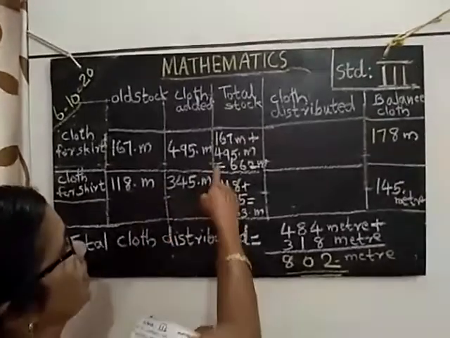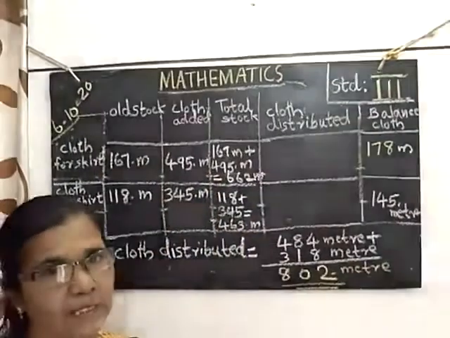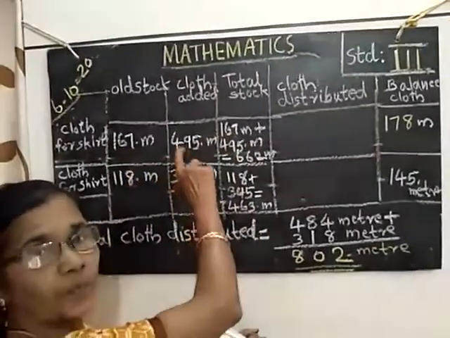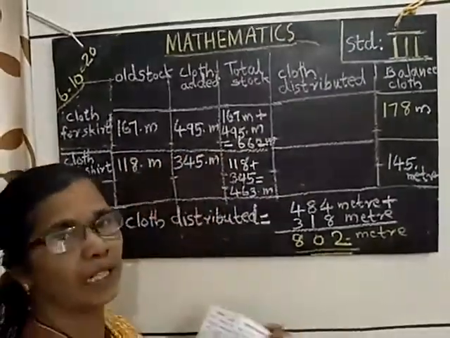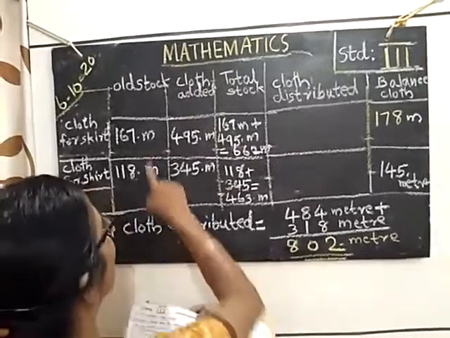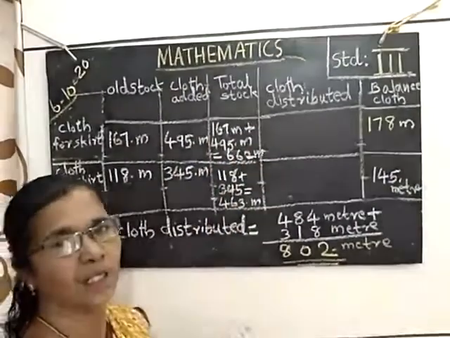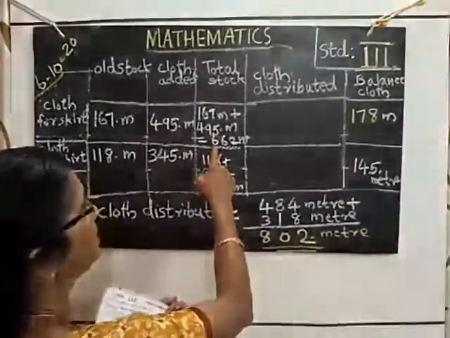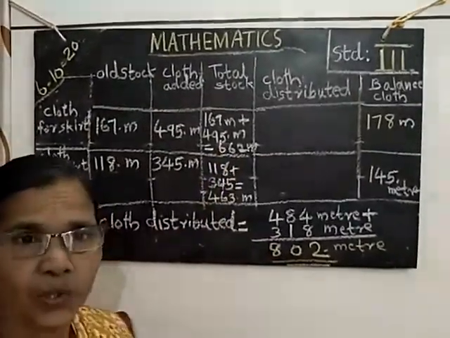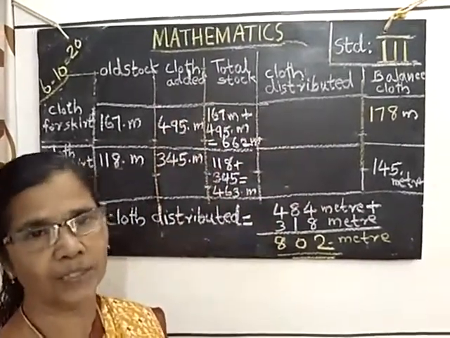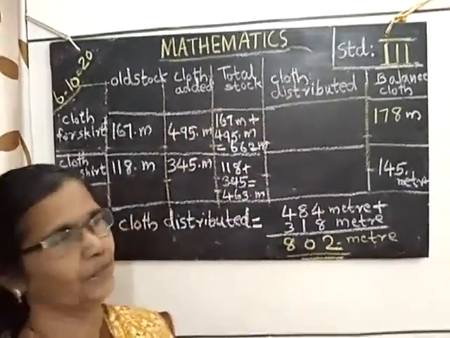Then what is the total stock of skirt? We have to add these two lengths of cloth. 167 plus 495 meters. You add and find out, we got 662 meters. Total stock of cloth material for skirt.